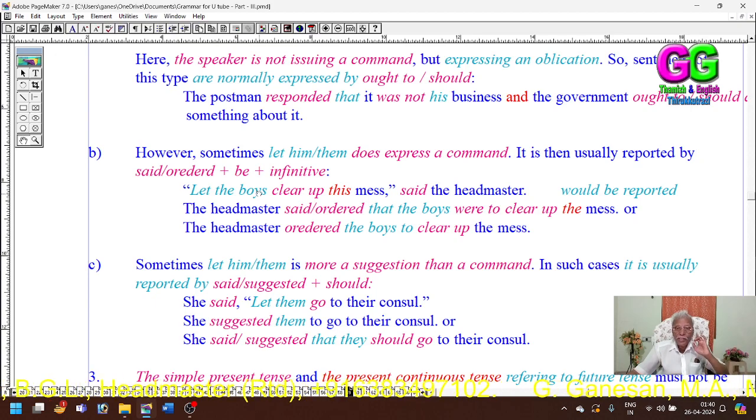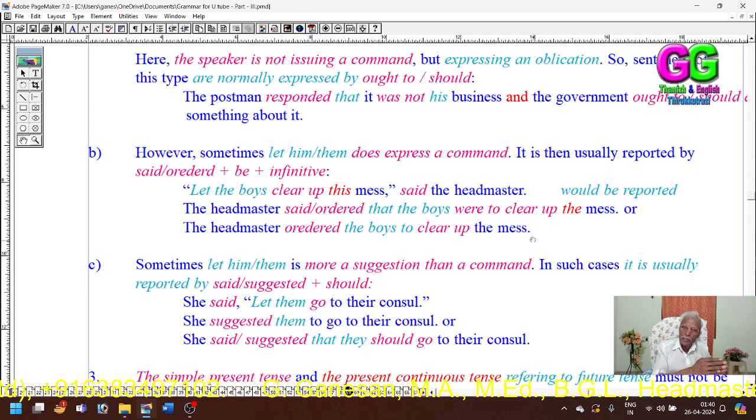When this "let" class is used as an imperative sentence, then it should be treated as an imperative sentence. So the headmaster ordered the boys to clear up the mess. When "let" is taken as an imperative, you have to treat it as an imperative sentence.